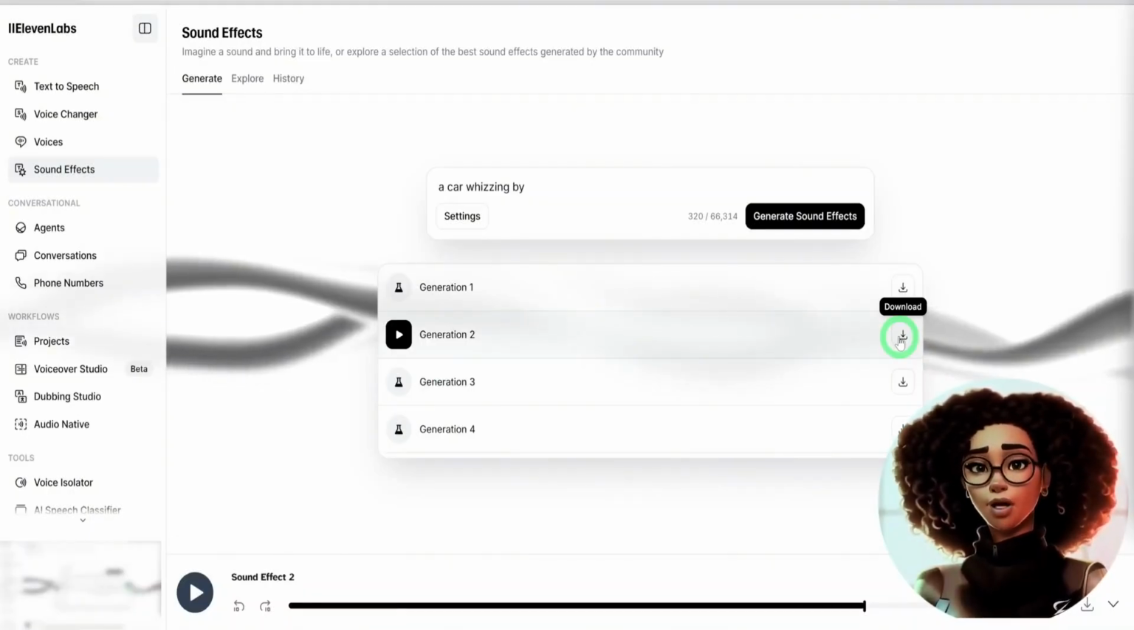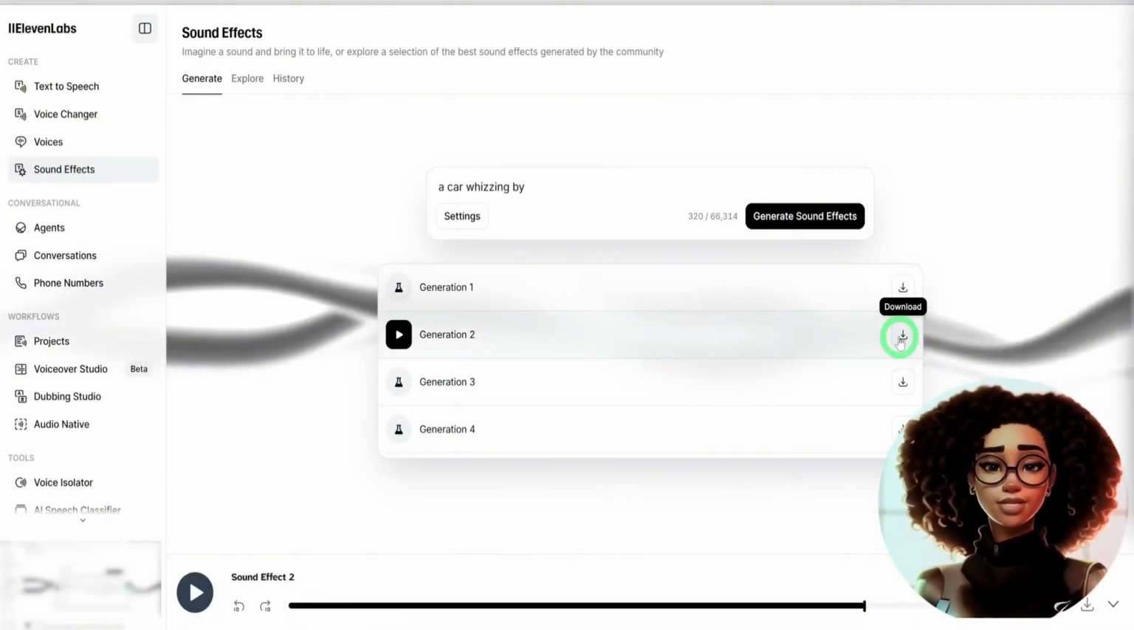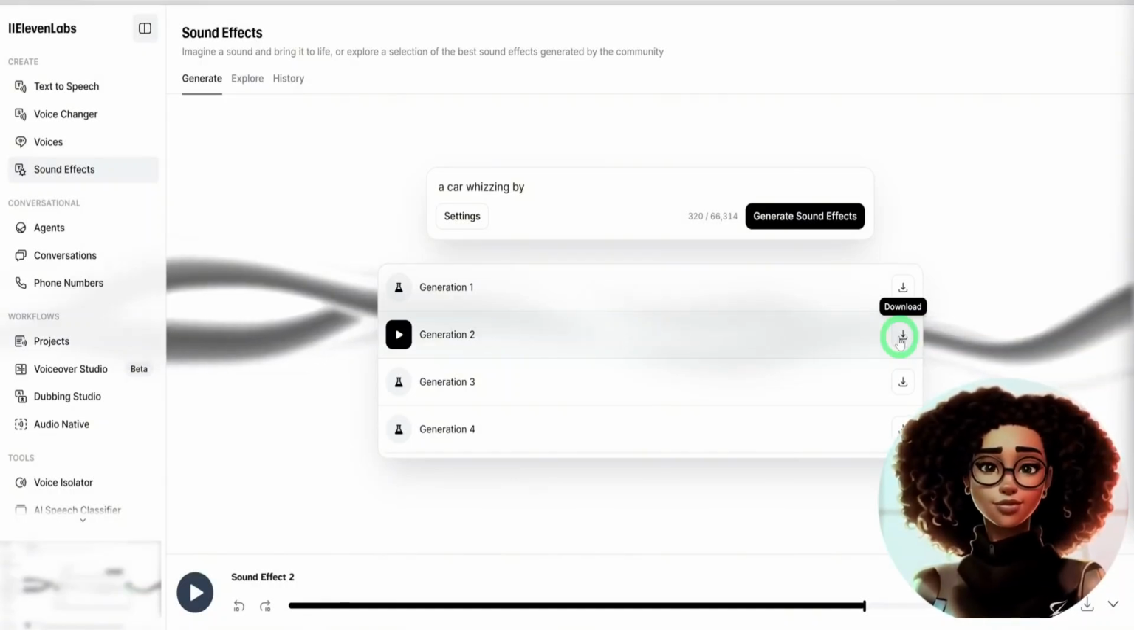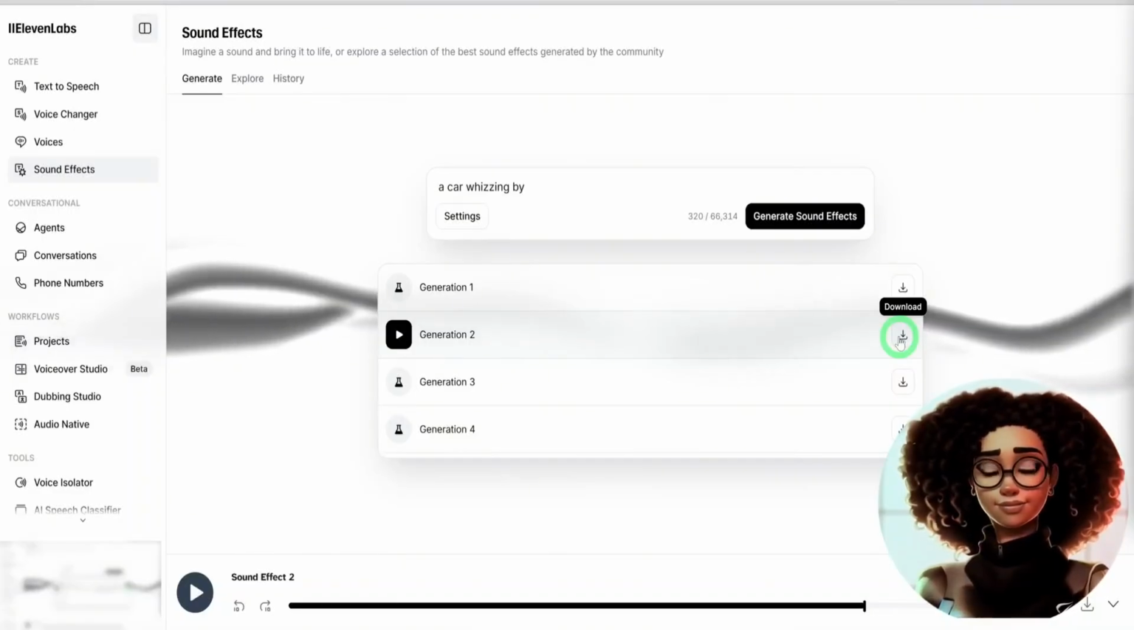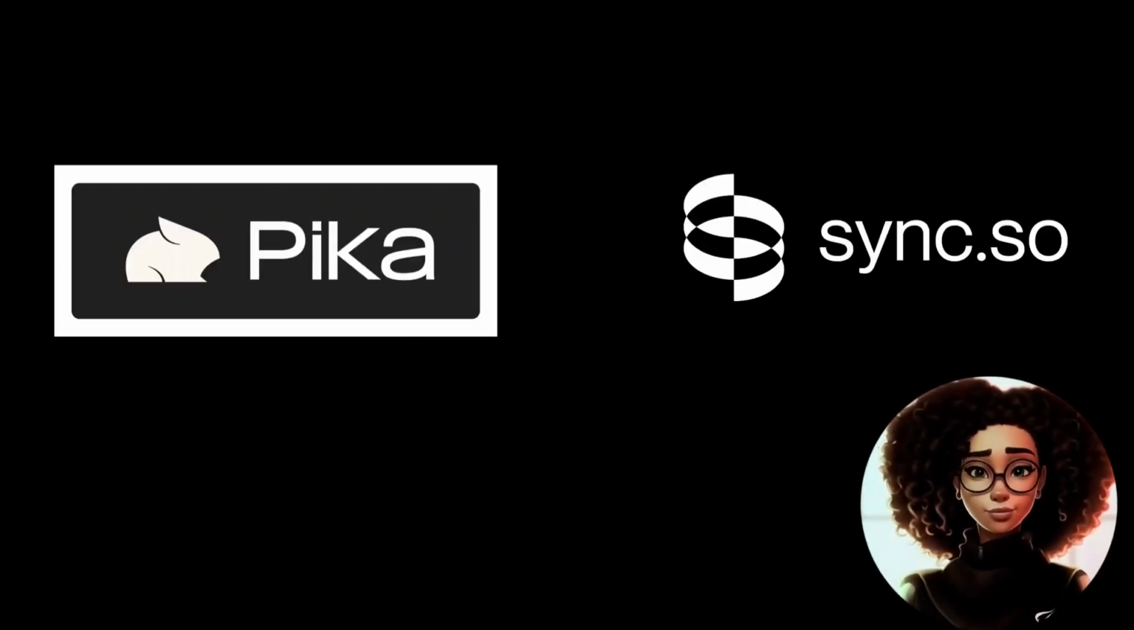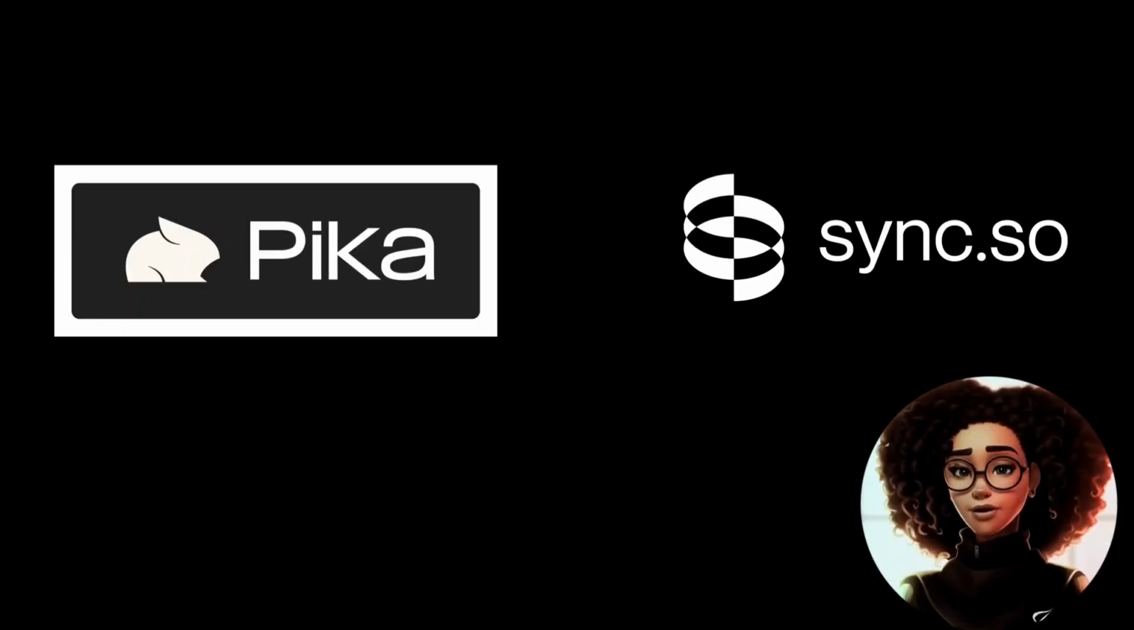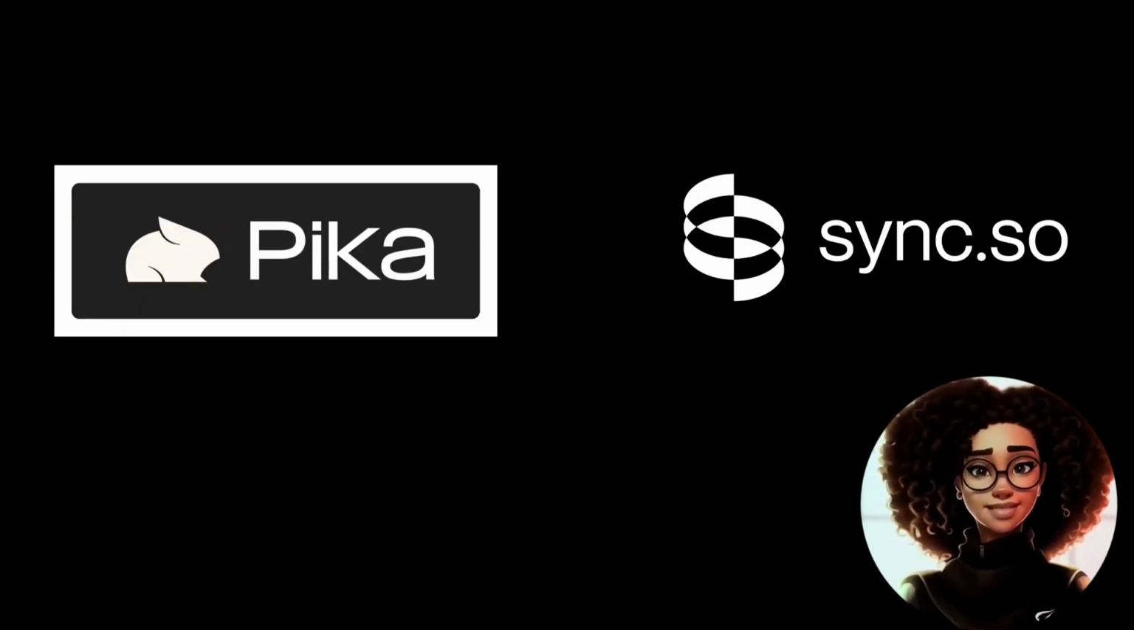So far, we have covered how to create your image, generate your videos, put a voiceover to it, and generate sound effects. The next step is to lip sync the character to sing, just like in the movie. To do that, there are 2 tools great for lip syncing videos, Pika Art and Sync Labs. In this tutorial, I will show how to use Sync Labs.